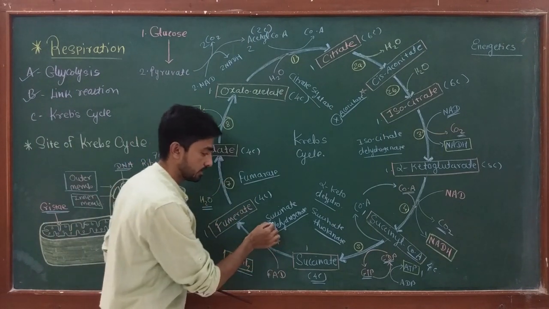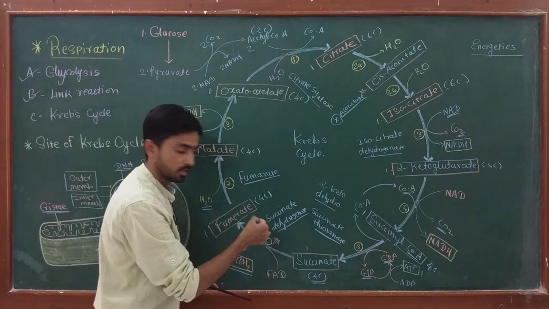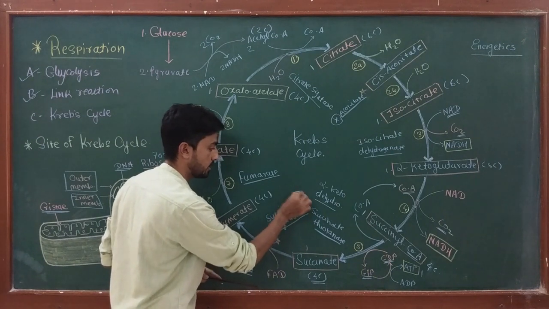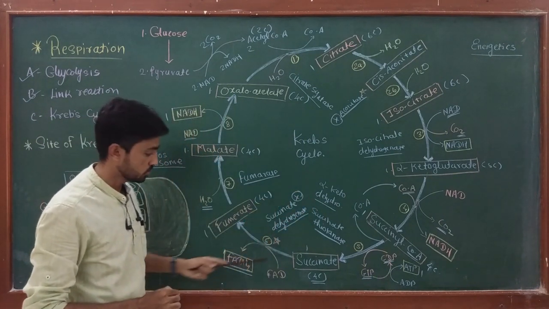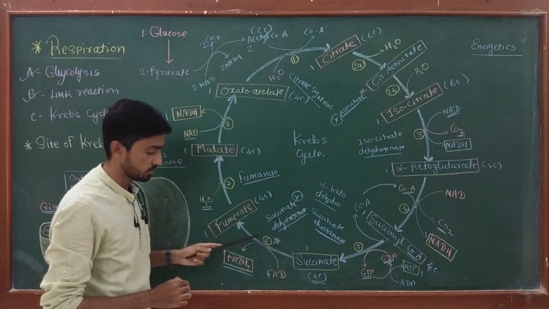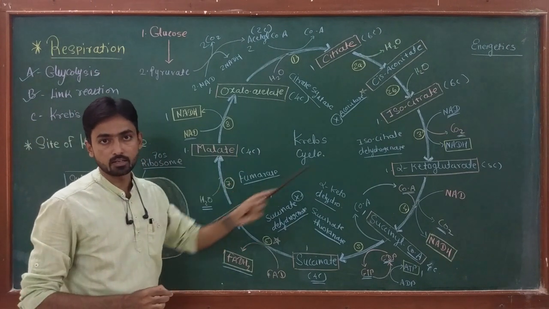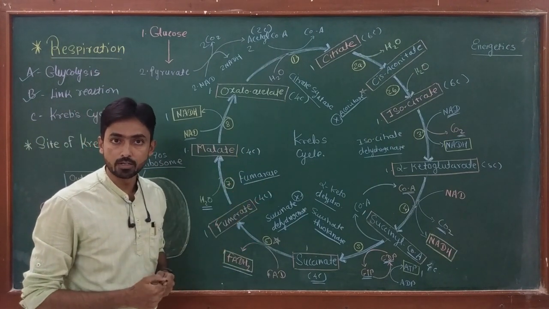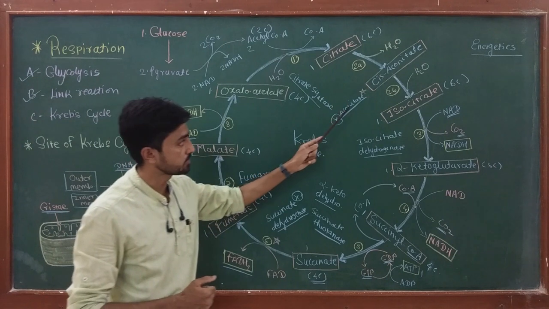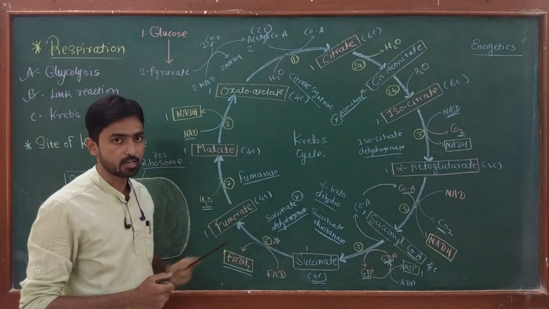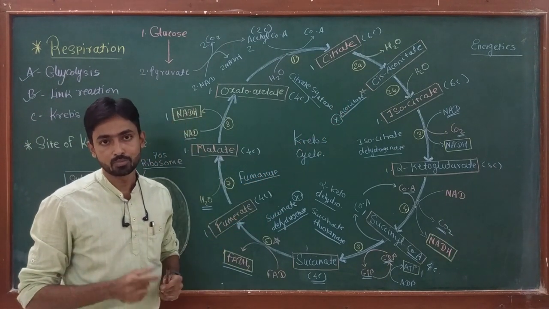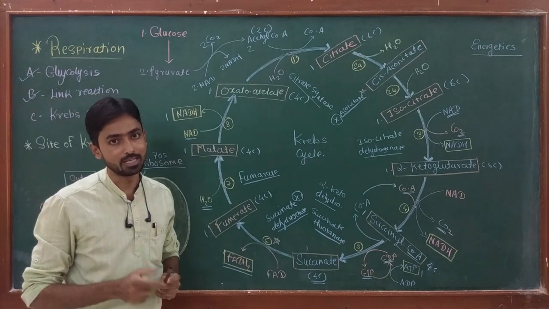Once the enzyme attaches to the inhibitor, its activity is stopped. So reaction number 6 cannot be completed, and the cycle cannot occur properly. These two enzymes, aconitase and succinate dehydrogenase, are susceptible to different types of inhibitors.